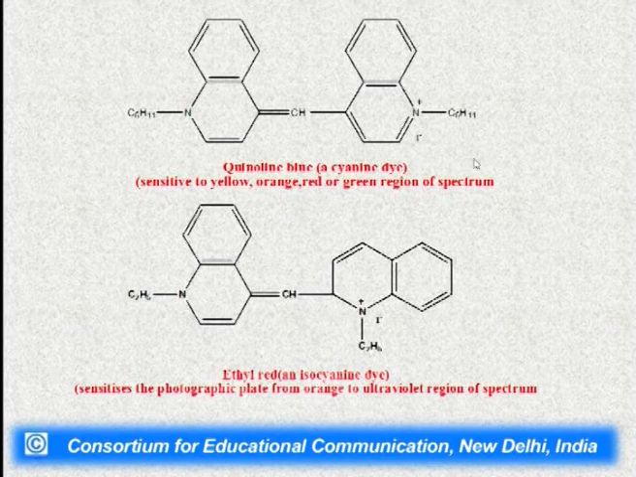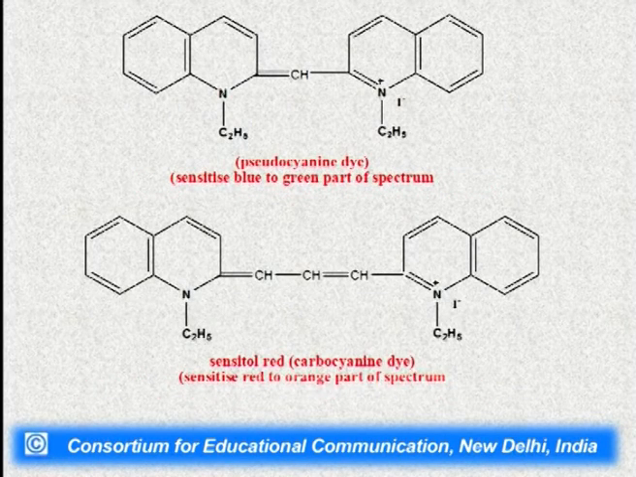It can be quinoline blue, a cyanine dye, which is sensitive to the yellow, orange, red or green region of the spectrum. It can be ethyl red, an isocyanine dye, which sensitizes the photographic plate from orange to the ultraviolet region of the spectrum. Pseudocyanine dye also contains the quinoline nucleus, which is sensitive to the blue to green part of the spectrum. Sensitol red is again a carbocyanine dye, which contains quinoline as the base nucleus. It is also sensitive to the red to orange part of the spectrum.